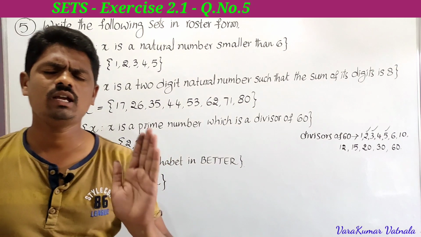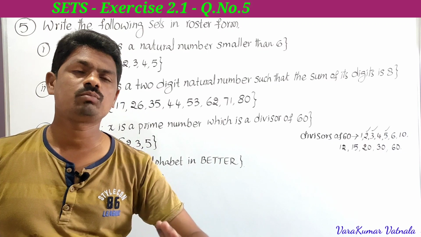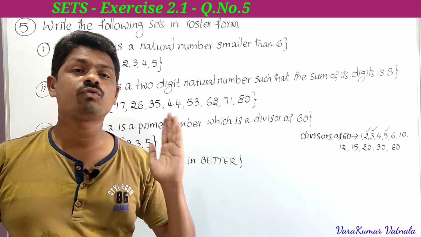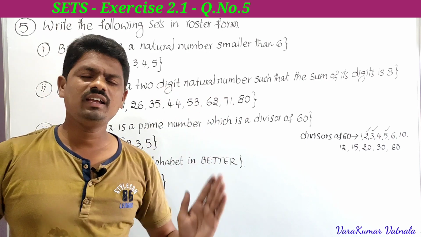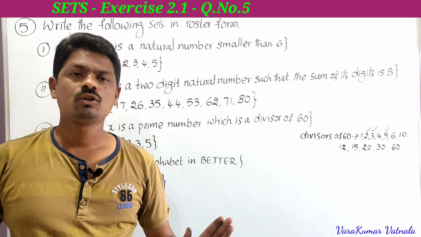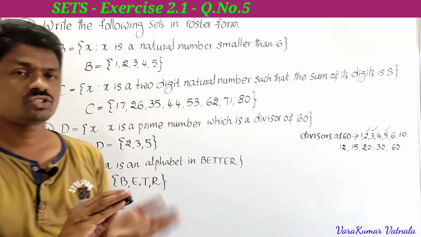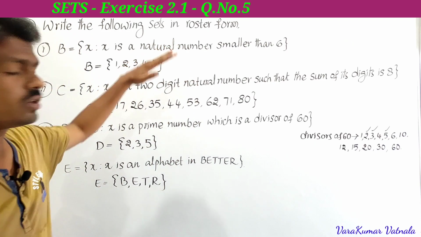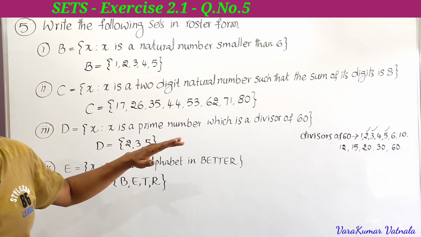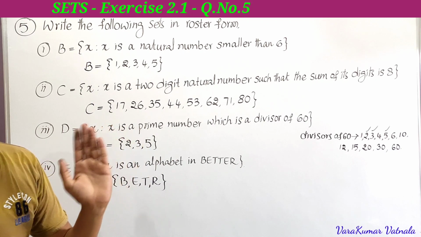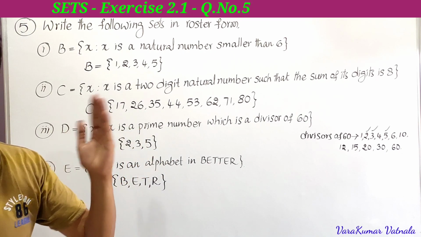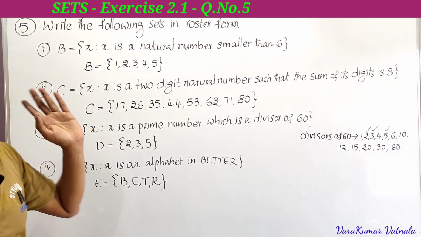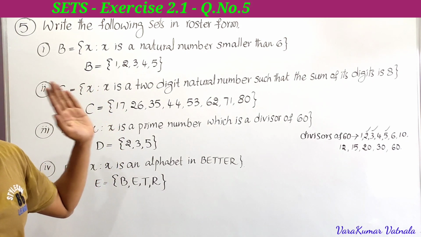So the conversion of roster form to set builder form and set builder form to roster form is very important. Every time he is asking for 4 marks in the examination. Very easy and very important. So you have to understand the conversion from one form to another form. Very important, students. Just concentrate on the fifth problem. You have to learn the conversion of roster to set builder form and set builder to roster form. So definitely you can get one 4-mark problem in this area. So this is the fifth problem.